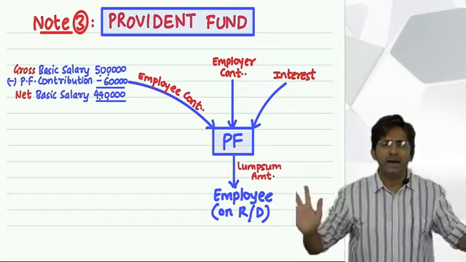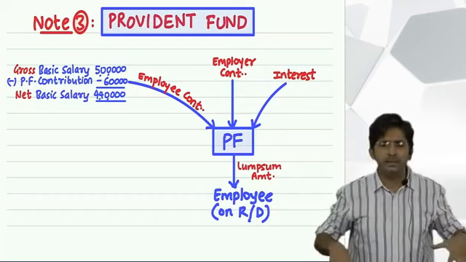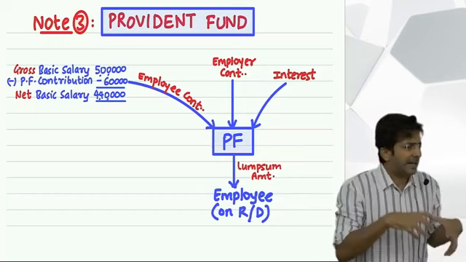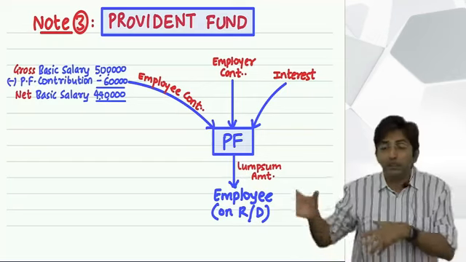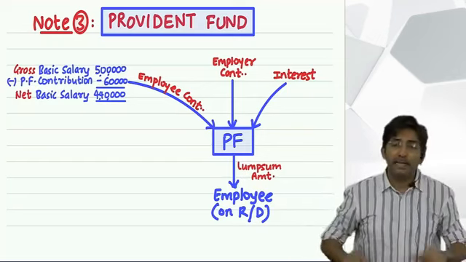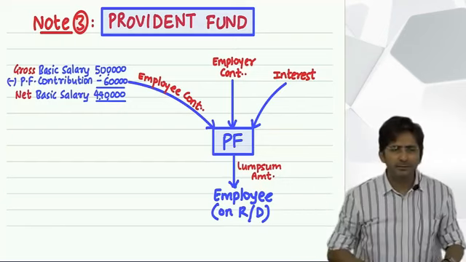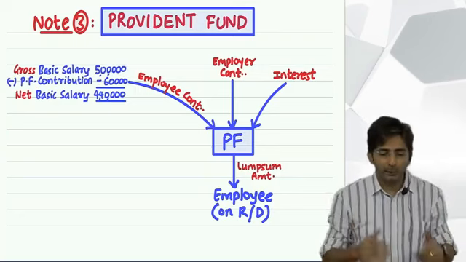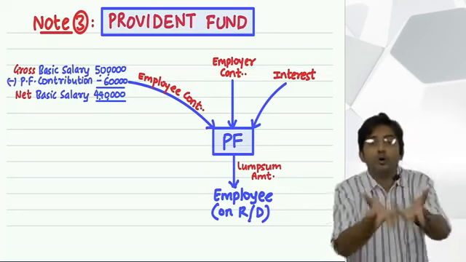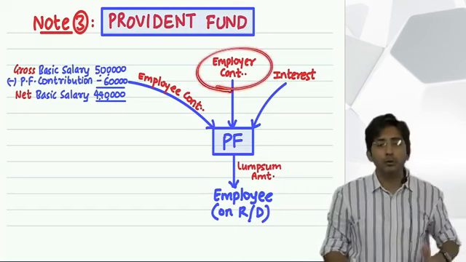If the employees are happy, business will run. I am also the owner of a business, and as an owner, I don't get much time to attend my business. I have other work, so I have to depend upon my staff. If I keep my staff happy, they will manage my business properly. So every company has a tendency to keep the employees happy, and to keep them happy, they also contribute. That is called the employer's contribution.